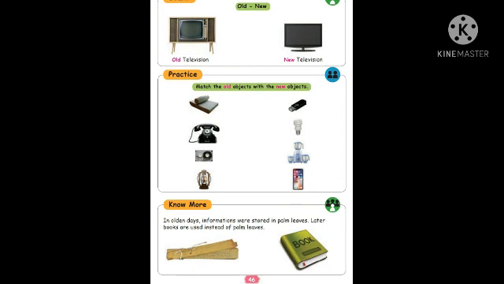In olden days, information was stored in palm leaves. Later, books are used instead of palm leaves. You know, in olden days, the kings, the Rajas, or Tiruvalluvar or big people, they used to write only on palm leaves, panai ole.